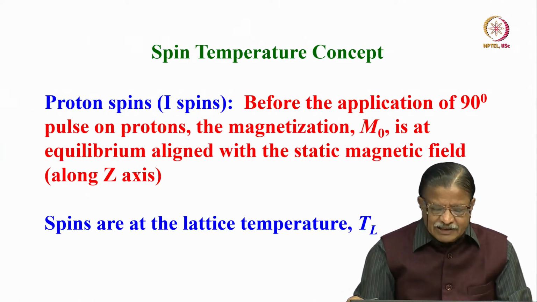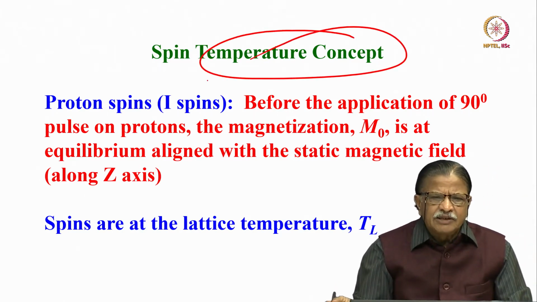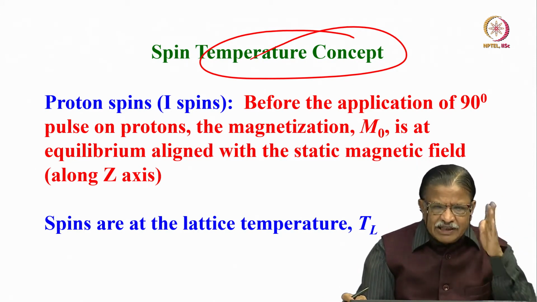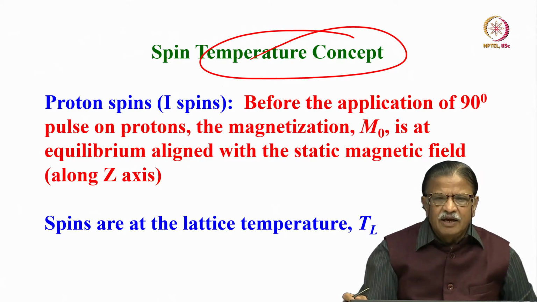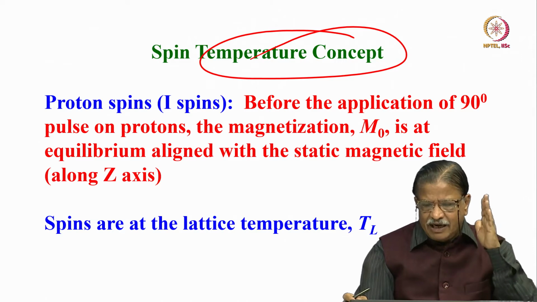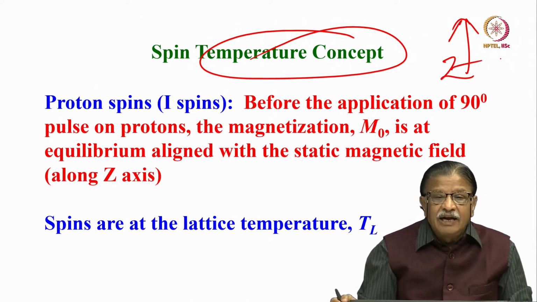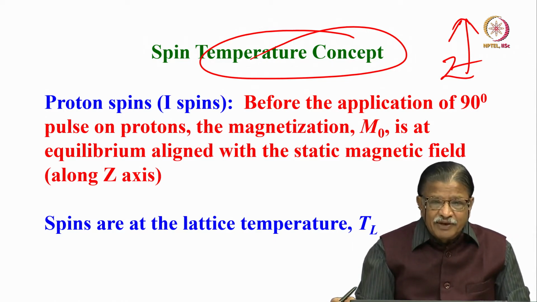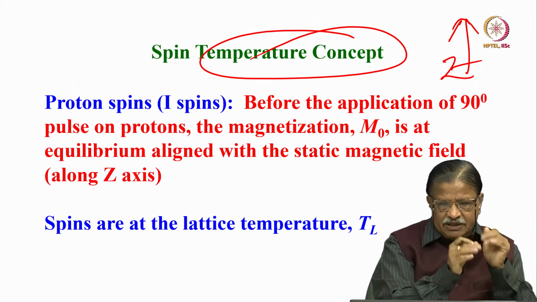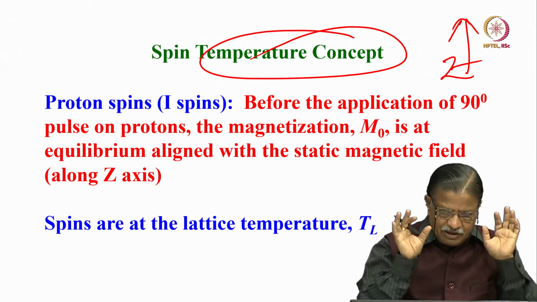Before that, let us try to understand the spin temperature concept. Let us look at the proton spins; I call them I spins. Before the application of the 90-degree pulse on protons, what is the magnetization of the proton? It is along the z axis. In the static magnetic field, the magnetization is along the z axis, and we say the proton spins are at what is called the lattice temperature. In thermal equilibrium, it is at the lattice temperature before application of the RF pulse. This is what you should remember.